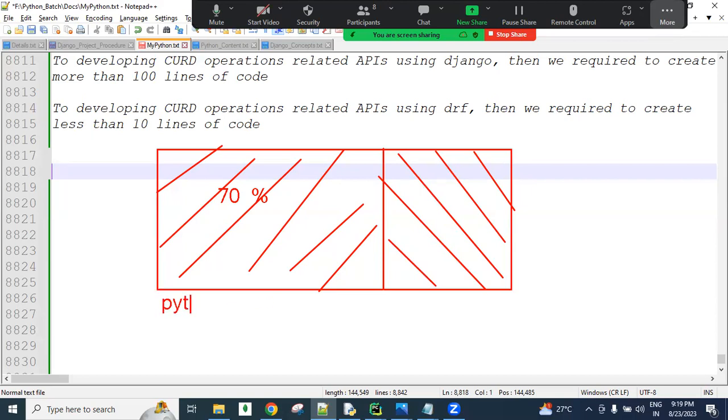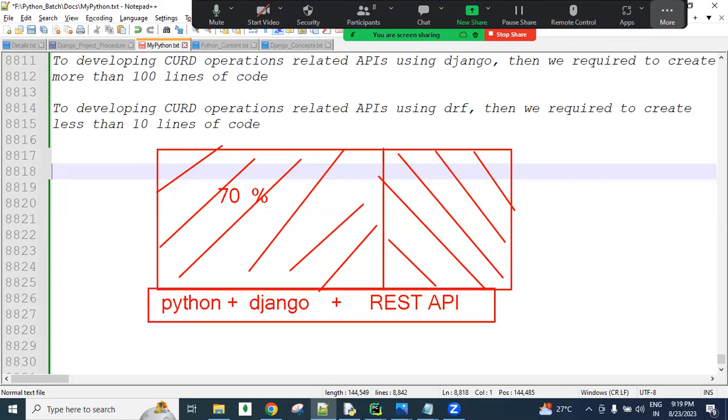So Python plus Django we are developing, and REST API is also required. Then only is the project completely developed.